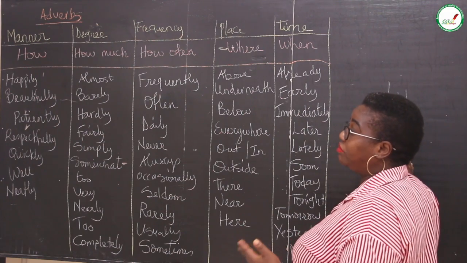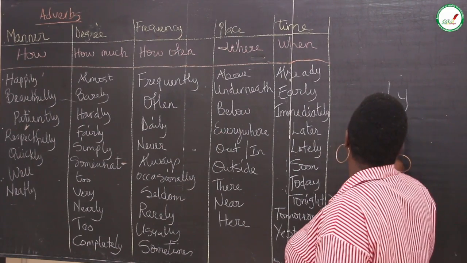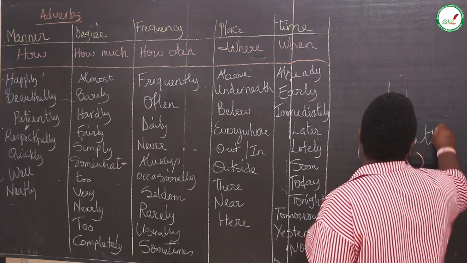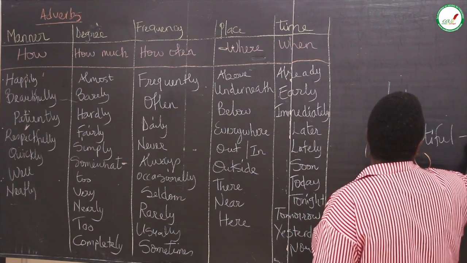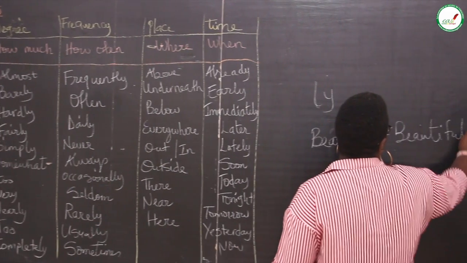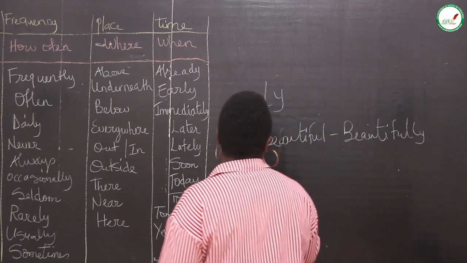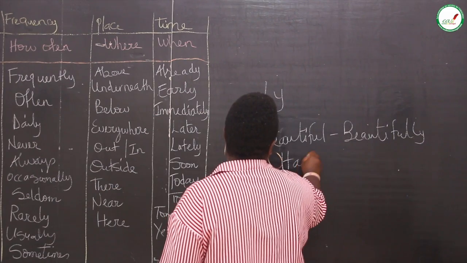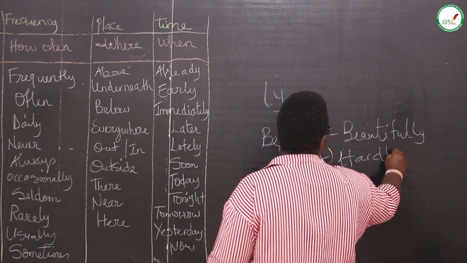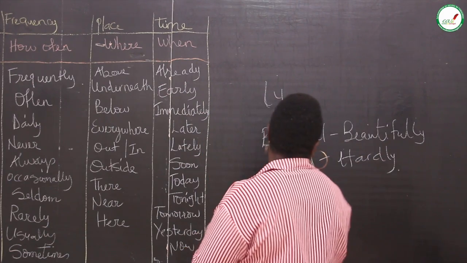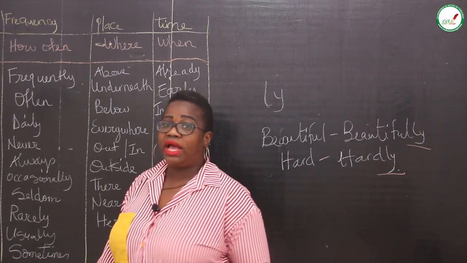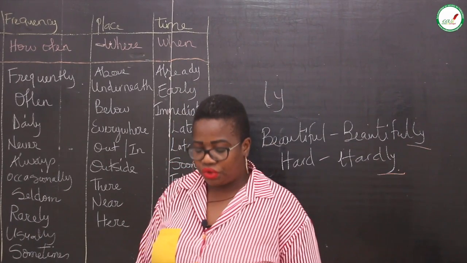For example, beautiful becomes beautifully. Hard becomes hardly. See, there's an ly at the end of it. So oftentimes with adverbs there's an ly added to it.